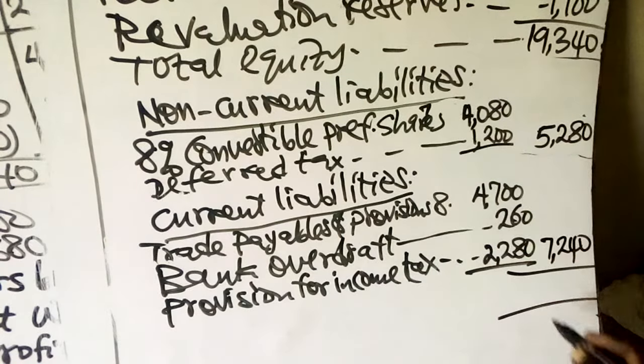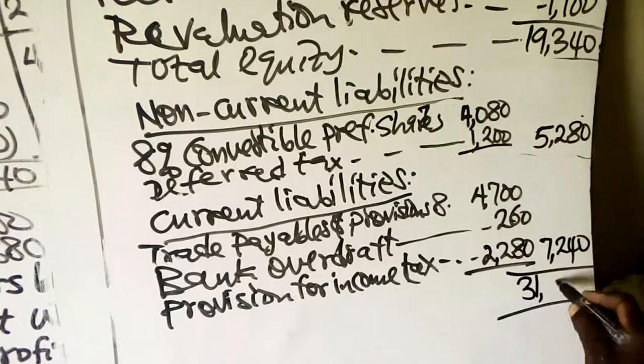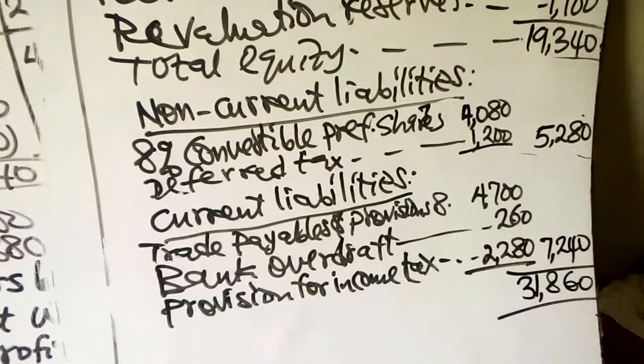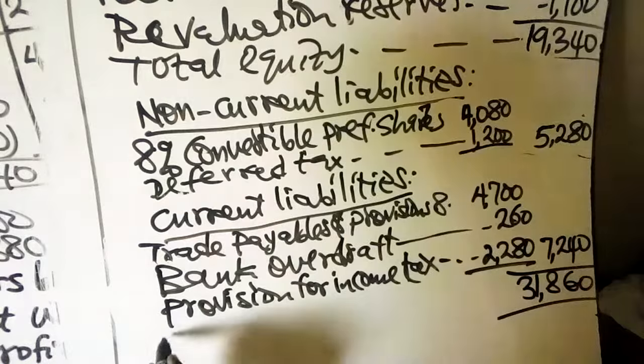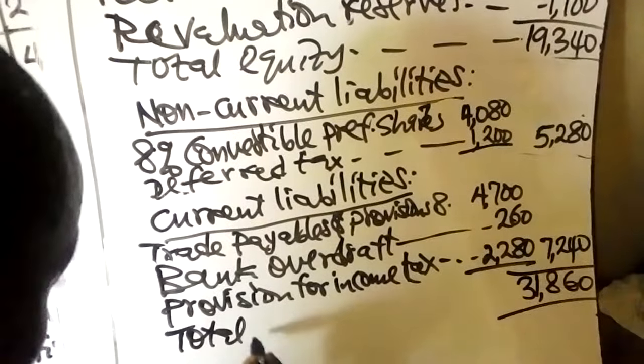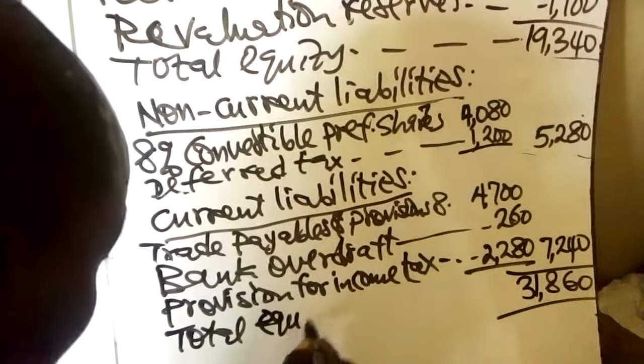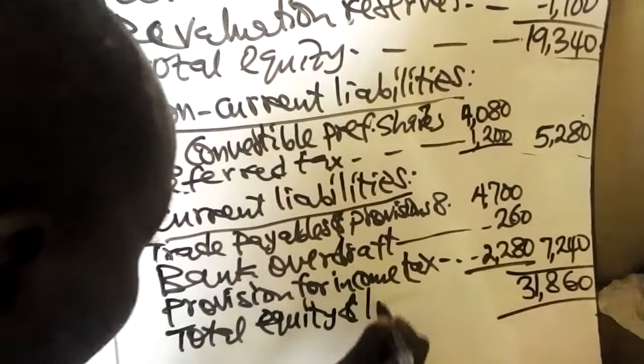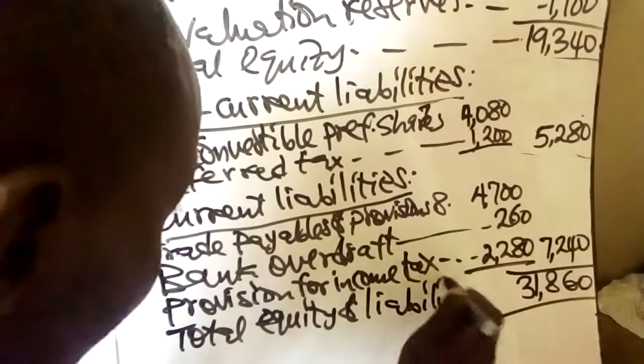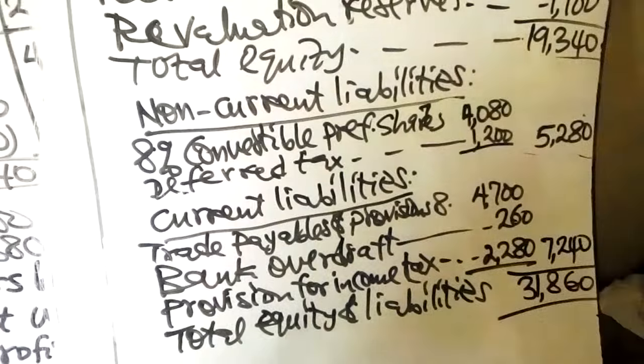The total will be 31,860. That is the total equity and liabilities. That is the end of the solution to the question.